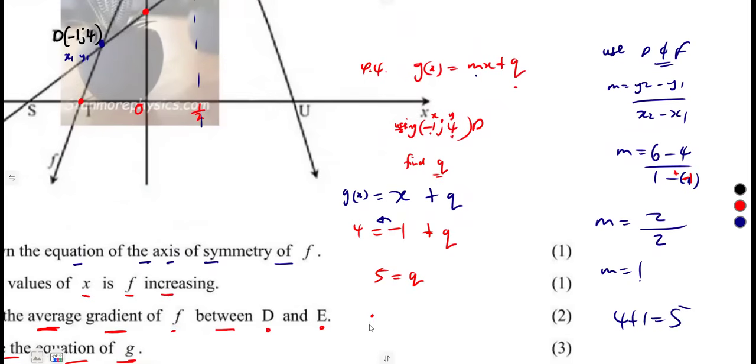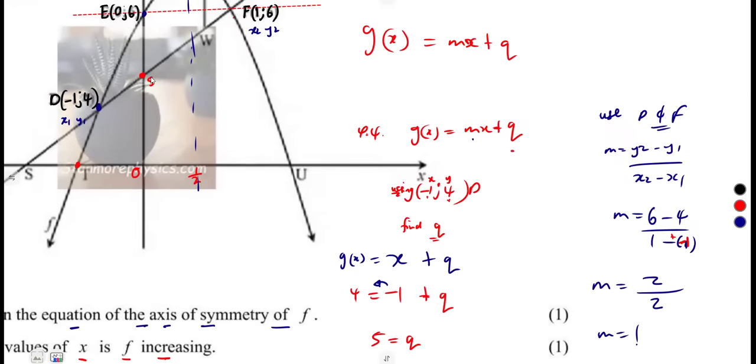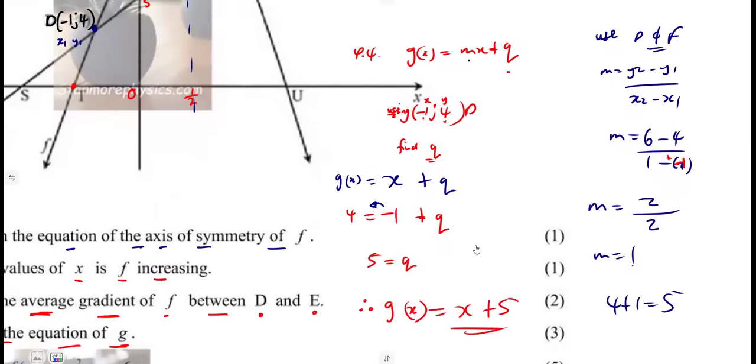So therefore, our equation for that straight line was going to be g(x) is equal to mx plus q. Our q is what? Is 5. So our g(x) was going to be x plus 5. And as you can see, the 5 there represents what? The y-intercept, where the straight line crosses the y-axis, as we have got our graph here. That is the condition that we are given, but it was just to find the what?